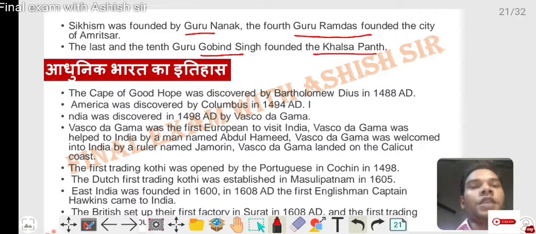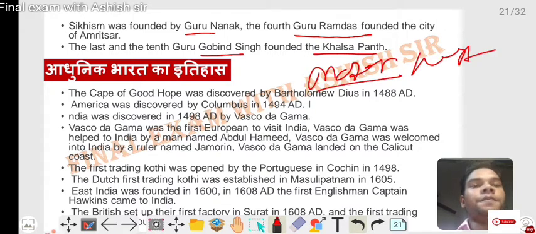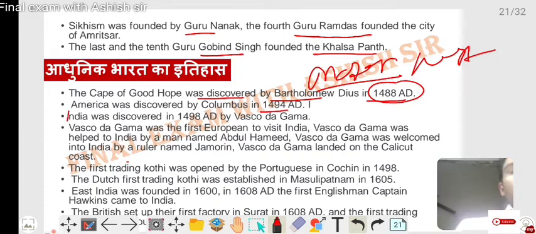आधुनिक भारत यानी मॉडर्न हिस्ट्री ऑफ इंडिया. The Cape of Good Hope was discovered by Bartholomew Dias in 1488 AD. America was discovered by Columbus in 1492 AD. India was discovered by Vasco da Gama in 1498 AD. Vasco da Gama was the first European to visit India.